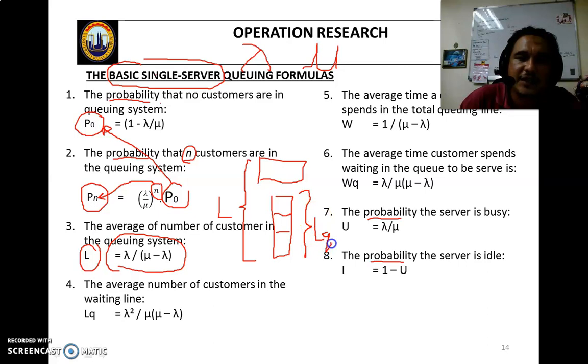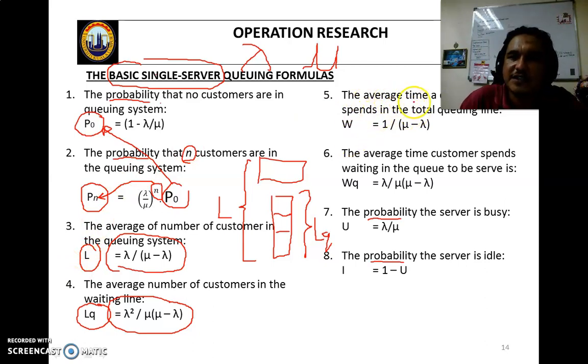This is criteria number 3, and criteria number 4 is also a number. Your answer must be a number, and can be more than one. LQ, the average number of customers in the waiting line, has the formula LQ equals lambda squared divided by mu times mu minus lambda. Criteria 3 and 4 are numbers that can be more than one. Only the probability must be in the range 0 to 1.